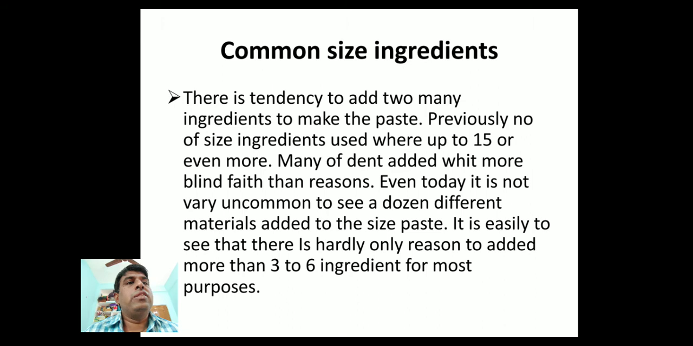Common size ingredients. There is a tendency to add too many ingredients to make the paste. Previously, the number of size ingredients used to be up to 15 or more. Many of them were added more by blind faith than reason. Even today, it is not very uncommon to see a dozen different materials added to the size paste. It is easy to see that there is hardly any reason to add more than 3 to 6 ingredients